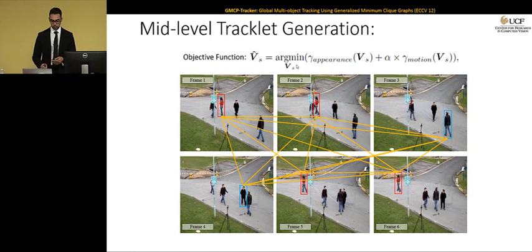The objective function that GMCP minimizes doesn't only have the appearance information, but also has the motion information, and alpha is the weight of the motion. For motion, we just simply use a linear motion model, because for a short period of time, you can assume that targets move with constant velocity.